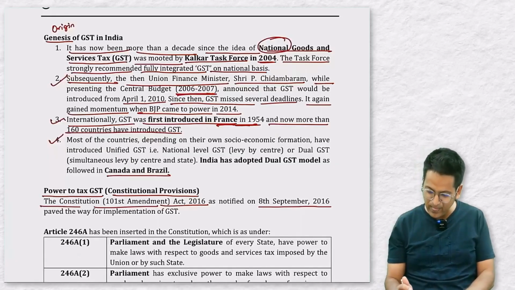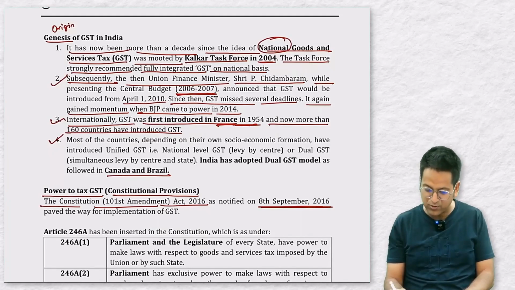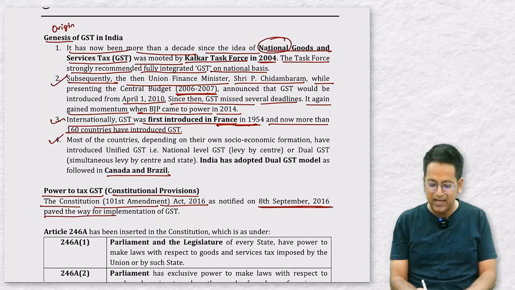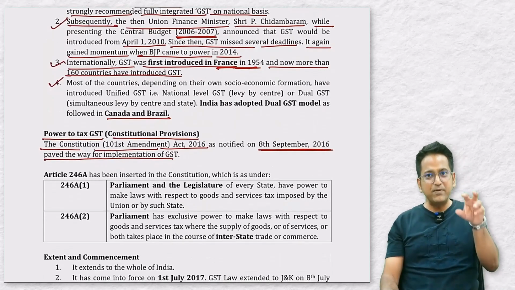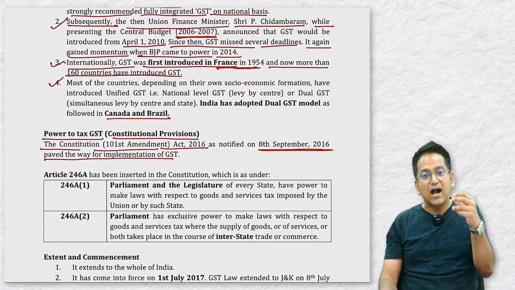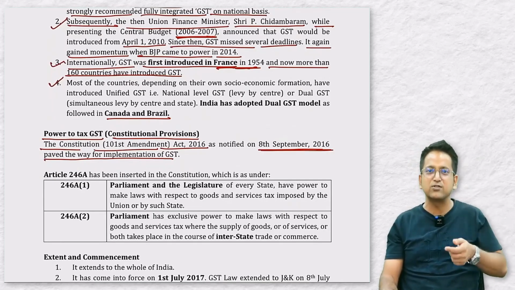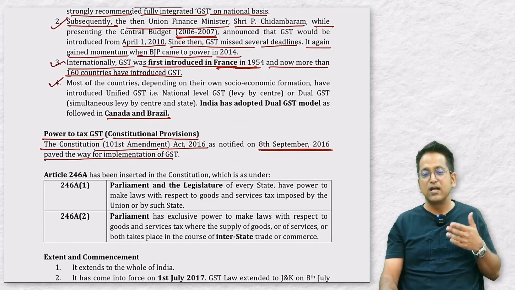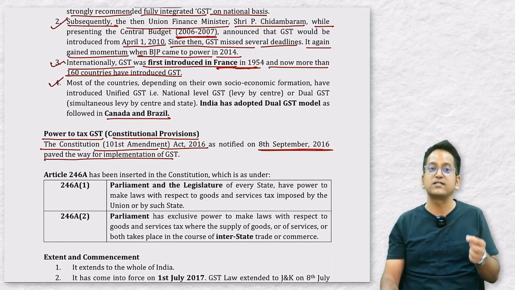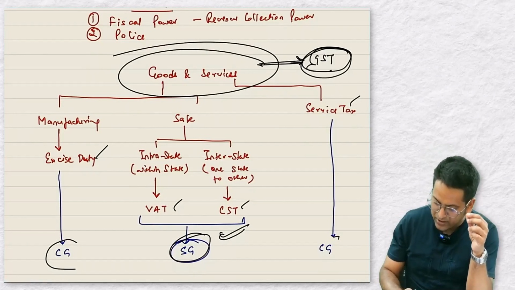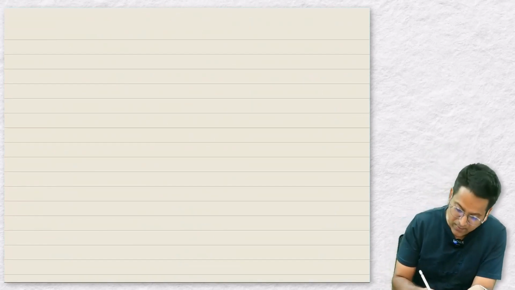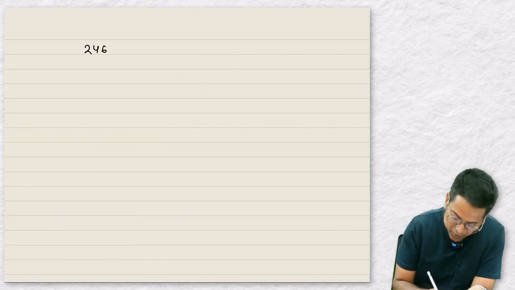It was amendment number 101 of the Constitution through which the GST was brought in. And this was notified on 8 September 2016, which actually made GST possible and paved the way for the implementation of GST. This amendment added a new article to the Constitution. There are many articles in the Constitution, like Article 1, 2, 3 and 4. So a new article was added, 246A. Now I will explain why Article 246A was added, because there was already an Article 246 in our Constitution.